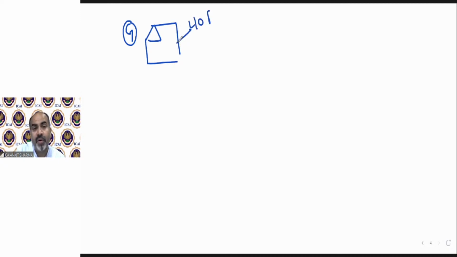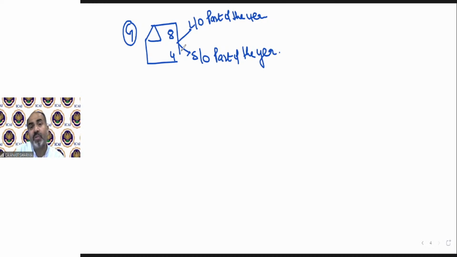Read carefully, part of the year, not part of the house. And self-occupied for part of the year. Clear? For example, it's let out for 8 months and self-occupied for 4 months. There is no vacancy. So if any property is let out for part of the year and self-occupied for the part of the year, how will we solve it? Same provision. There is no difference.